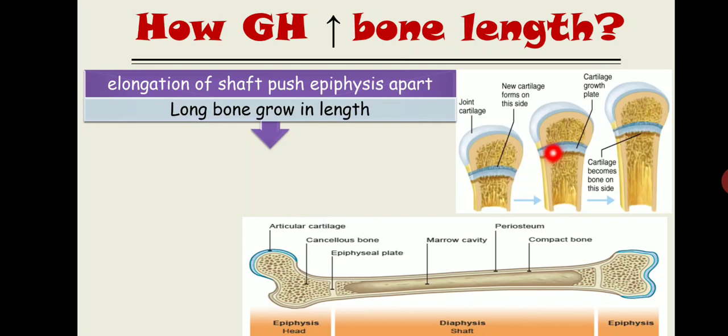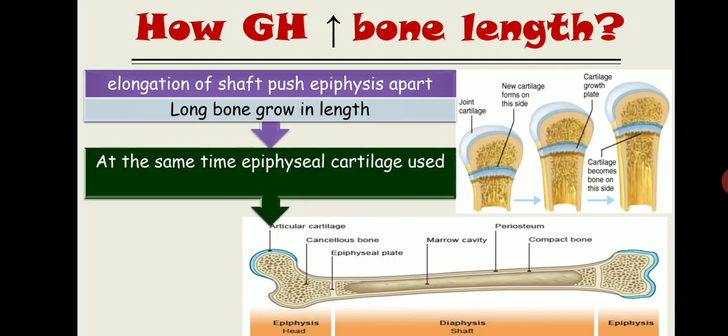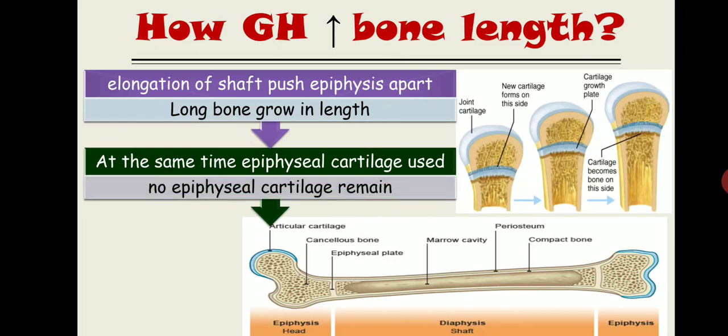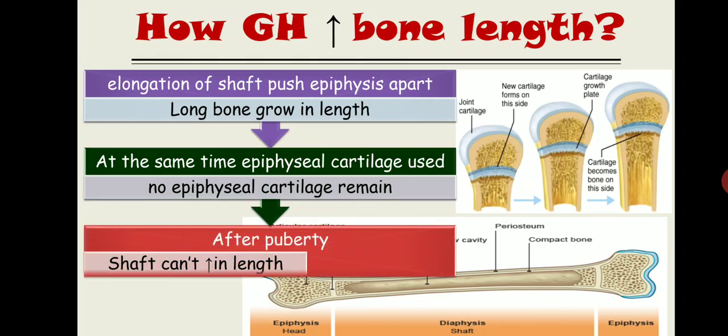Now at some point this epiphyseal cartilage is used up, so no more epiphyseal cartilage remains, right? At some point of time the epiphyseal cartilage is used and no epiphyseal cartilage will remain, and after puberty the shaft can't increase in length. So basically after puberty, if growth hormone increases to a higher level, there is an increase only in thickness.